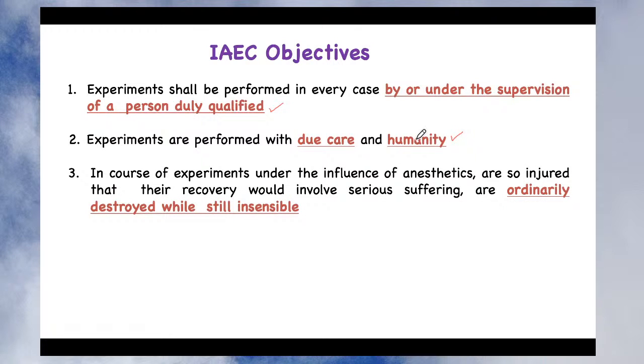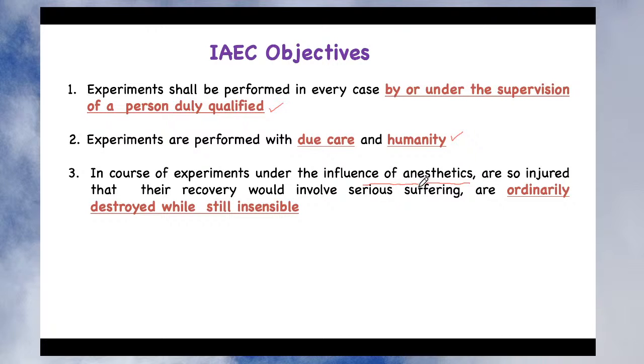The third objective is, and it is very important to understand, about experiments in the course of which animals are under the influence of anesthesia. You give anesthesia when you are conducting a surgical procedure. Also, if your procedure involves very severe pain, then you either give an analgesic drug or you give anesthesia, isn't it?